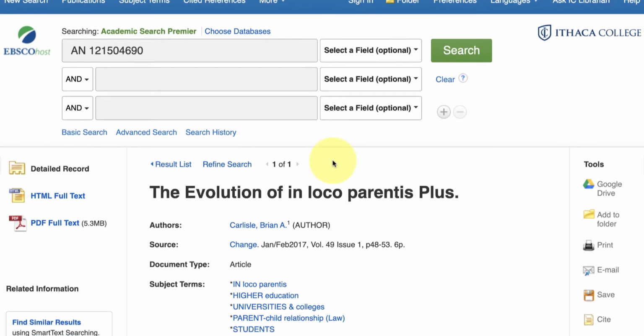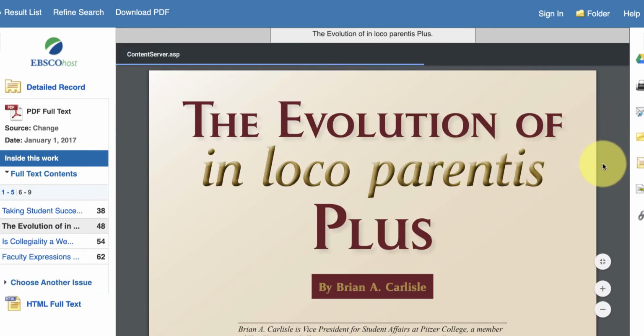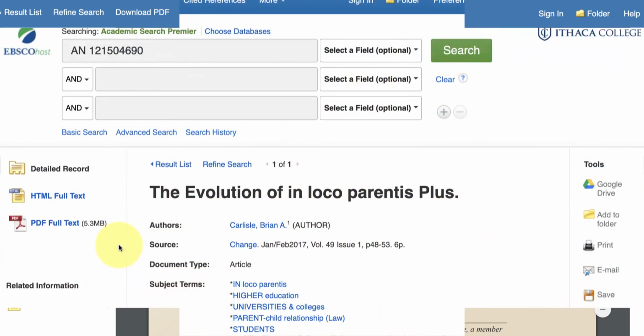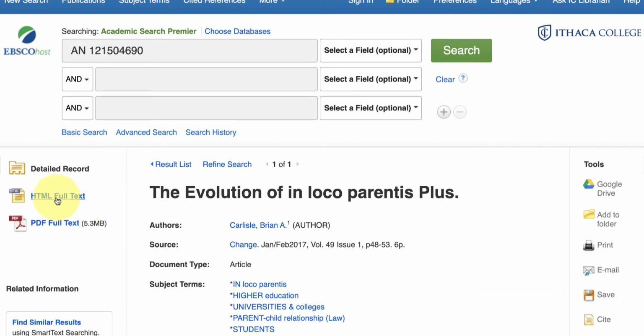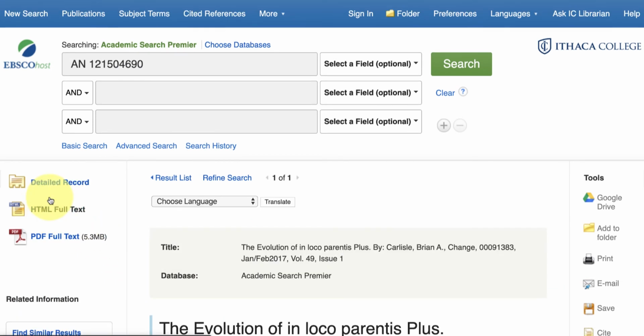Now, if in fact this was relevant to my research, I want to click on PDF full text and then proceed to actually download the article. And you would do that by looking for some download arrow there. Some of you, when you find an article, will only be given this option, HTML full text. So select that.